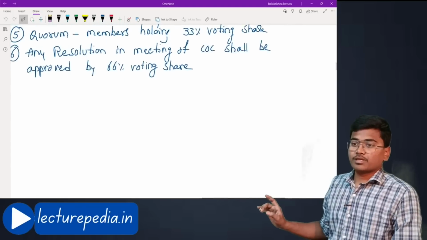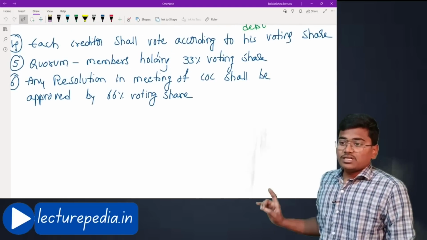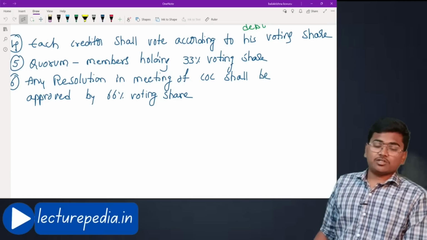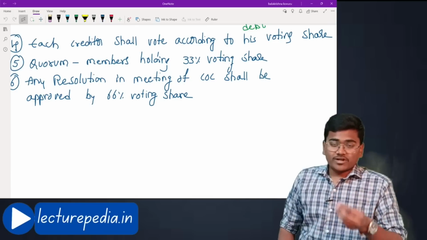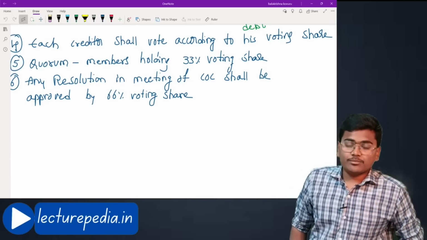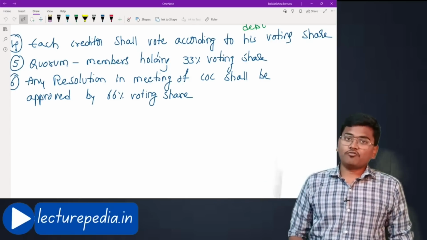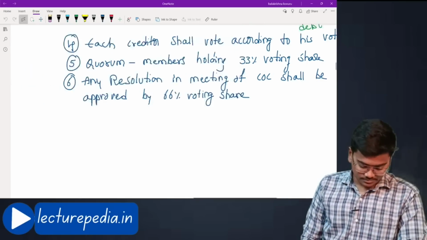Next, any resolution in the meeting of committee of creditors shall be approved by 66% of voting share. Okay, for a resolution to be approved by the committee of creditors, the voting share required is 66% of voting share. Hope that is clear.